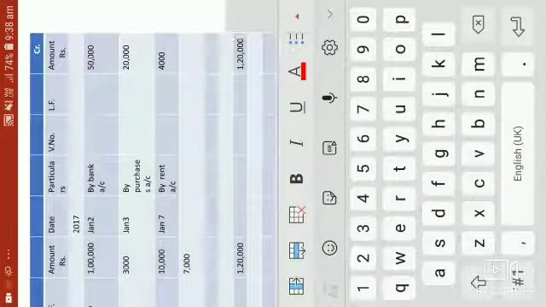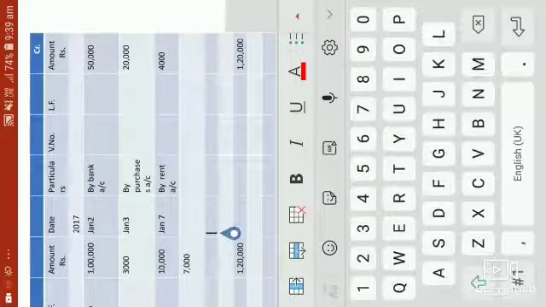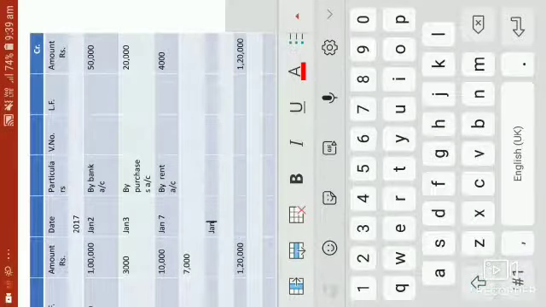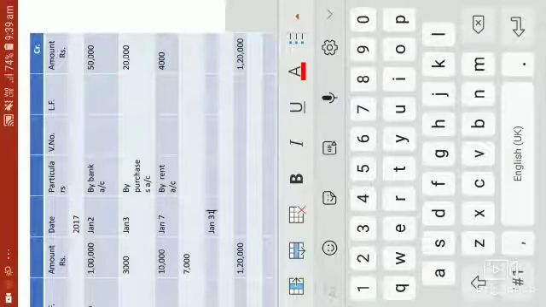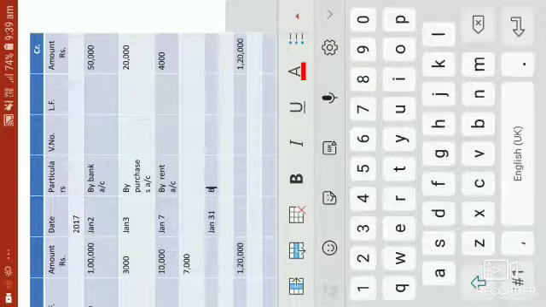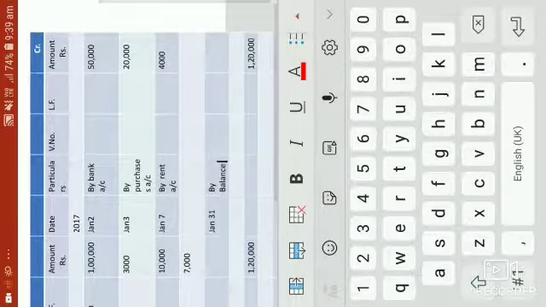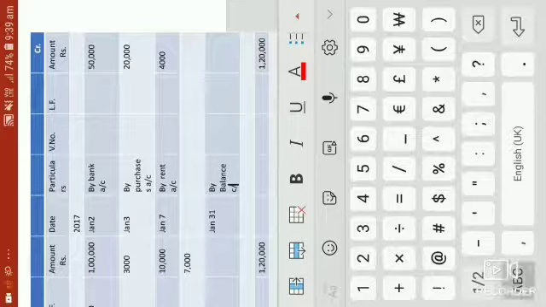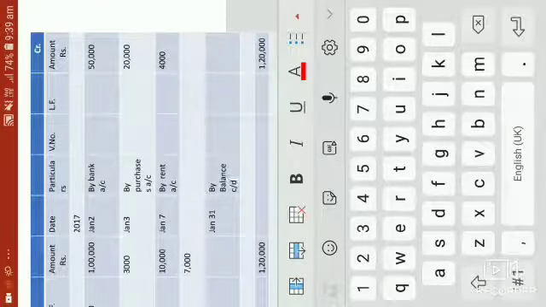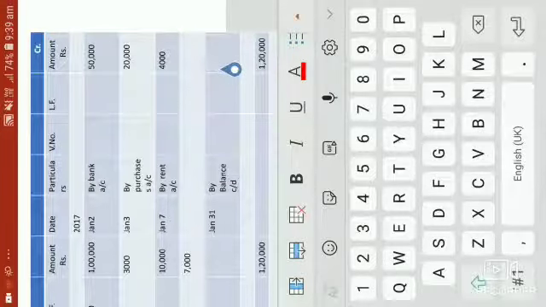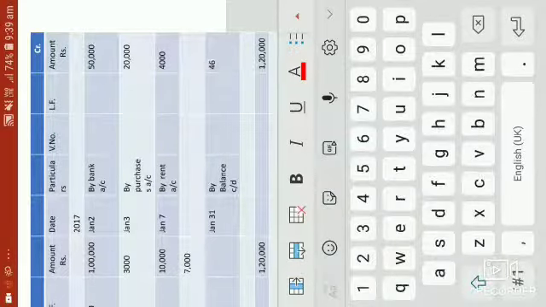1,20,000 reduced by 74,000. What will be the answer, students? This will be the balance at the end of January, and it will be written as by balance CD. CD means carried down. So our balance CD will be 46,000 rupees.